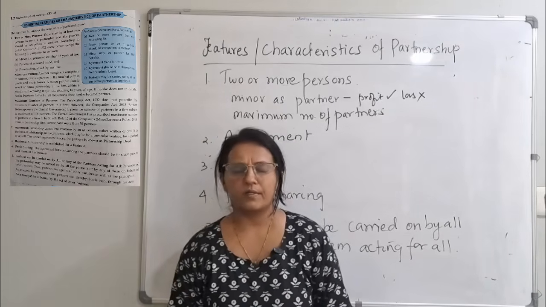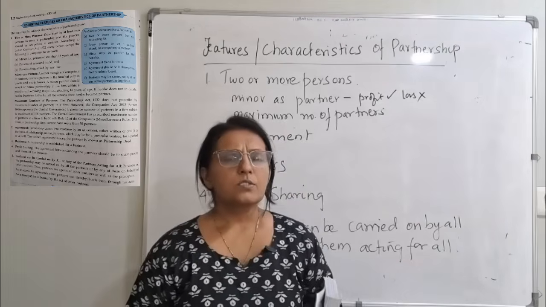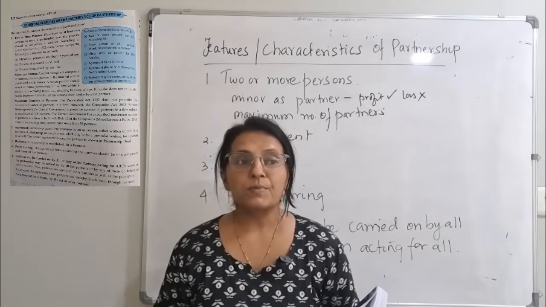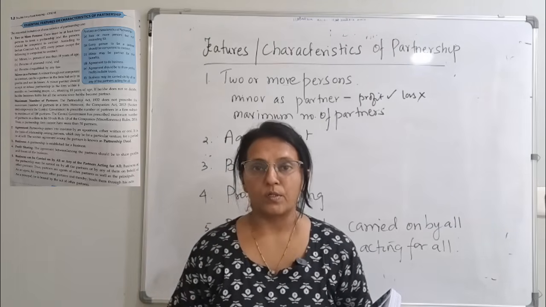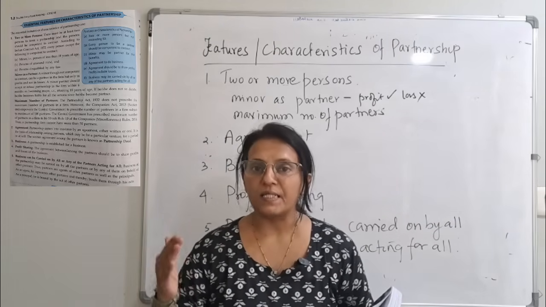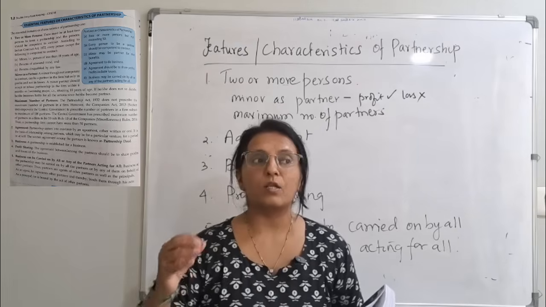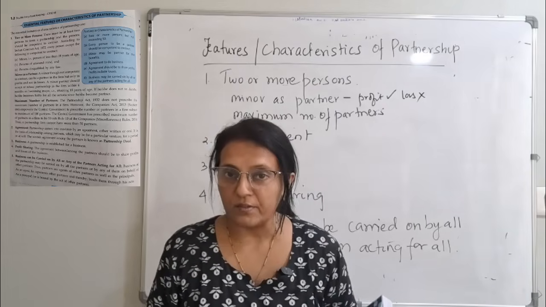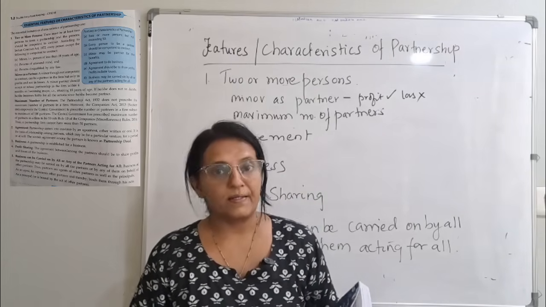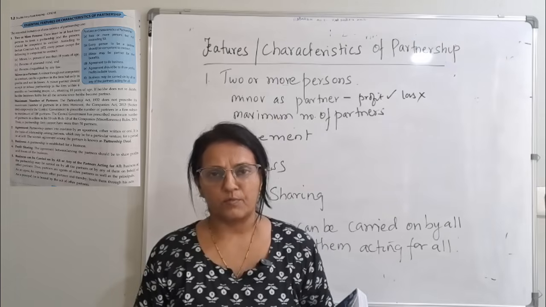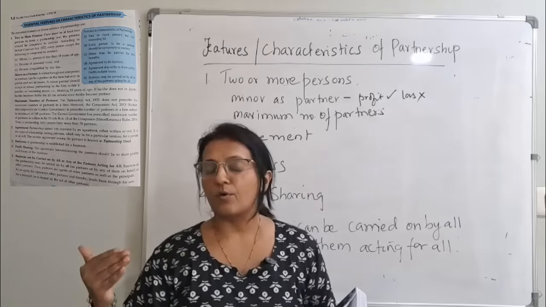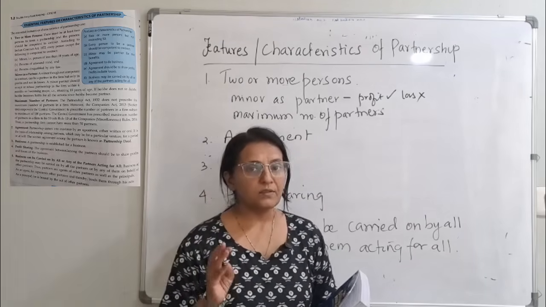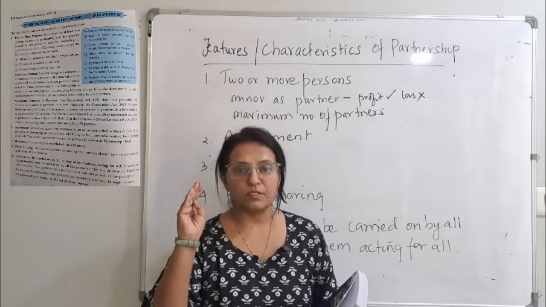Then the third is a person disqualified by the law. How will we take into the firm someone whom the law itself has disqualified? Which means maybe he has committed some crime, that is why the law has disqualified him. Maybe he was involved in theft, financial crime, any type of crime. So if the law has disqualified, you cannot take the person as a partner in your firm. Got it? So these are the 3 people who cannot be taken into the firm.